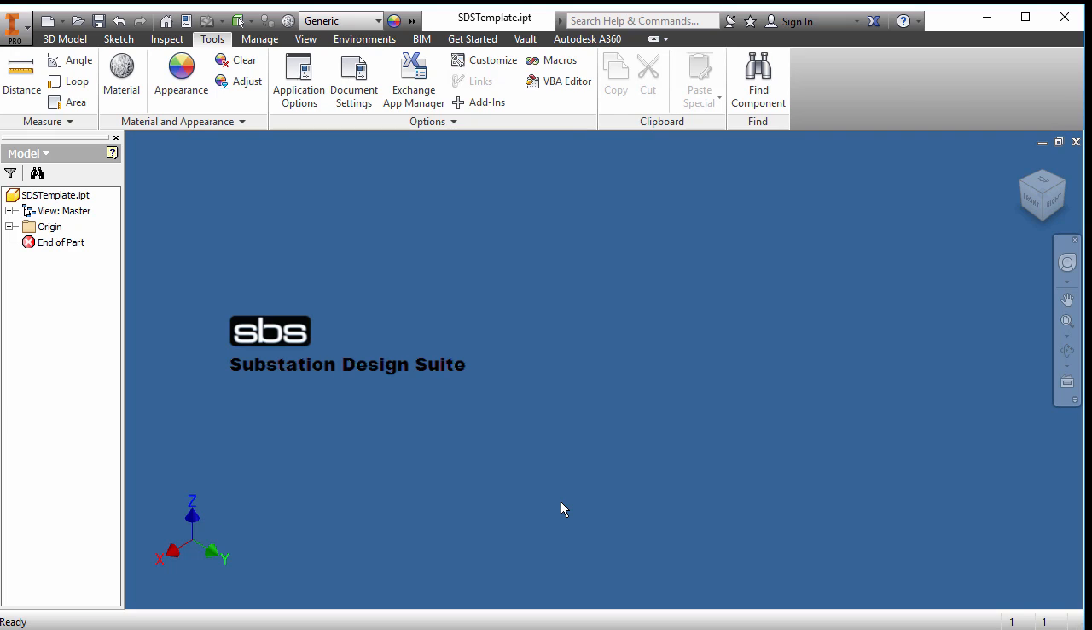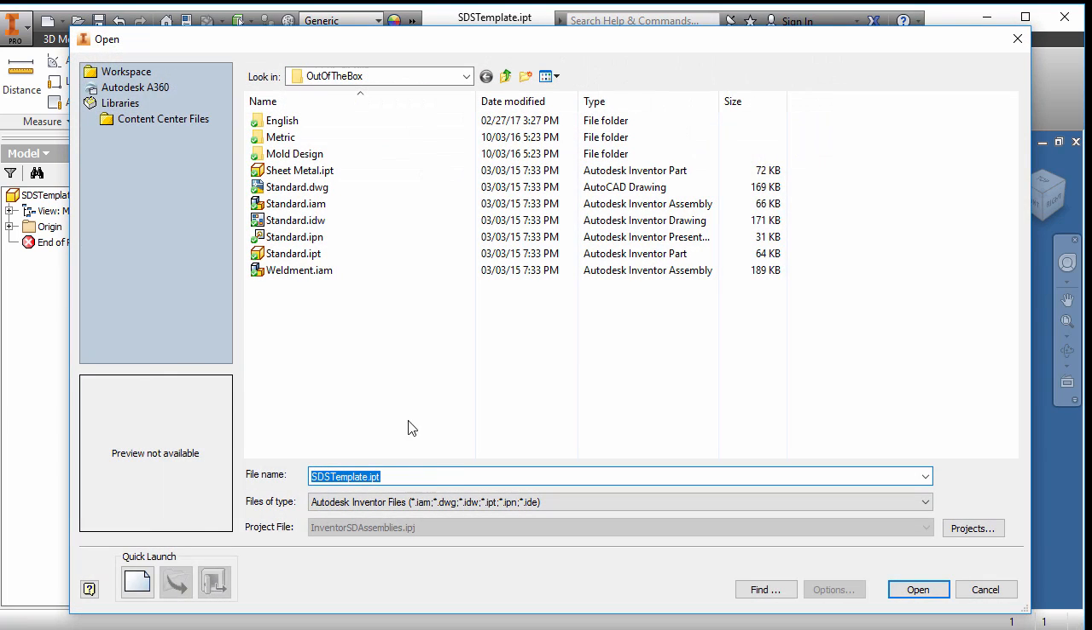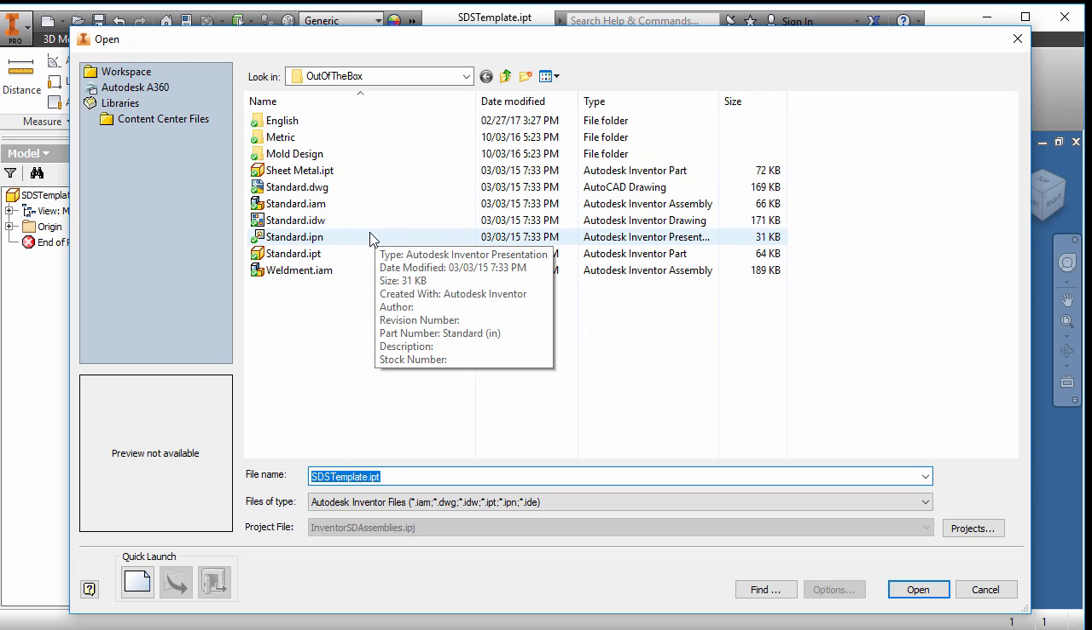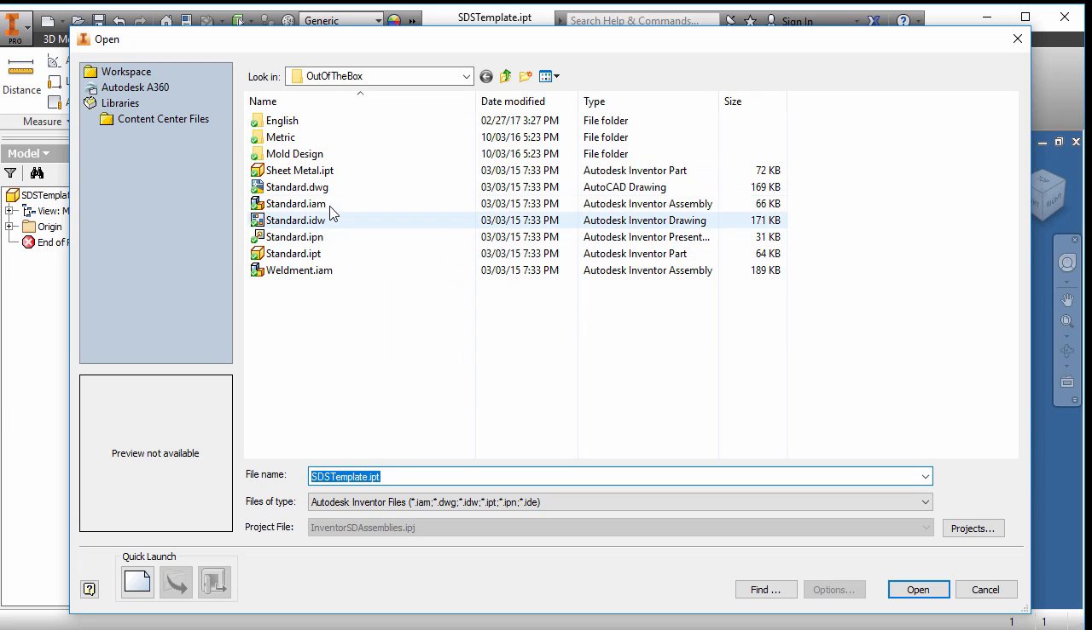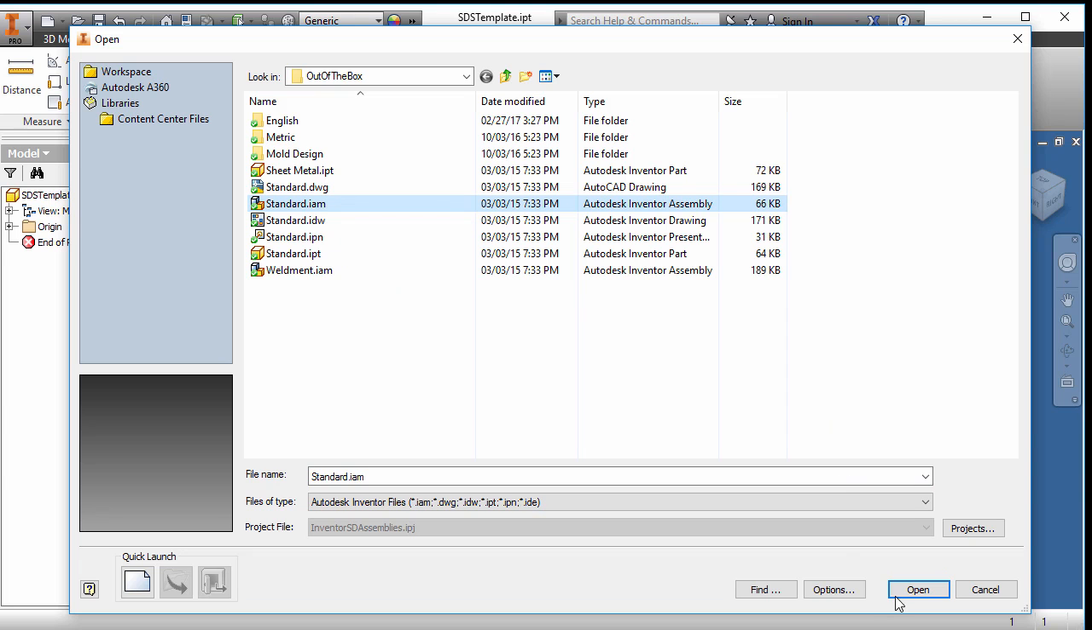Now to make an assembly template, we would just do a very similar thing. We can open up, we'll go into our out-of-the-box group. I have an out-of-box folder. You may not have that, but we want the standard IAM. So let's open up the standard IAM.